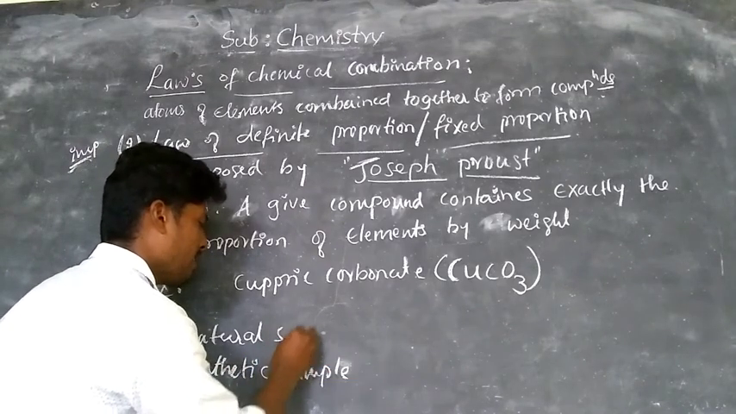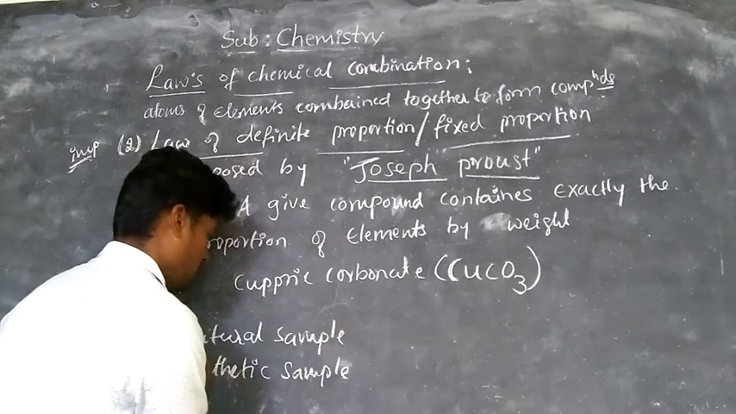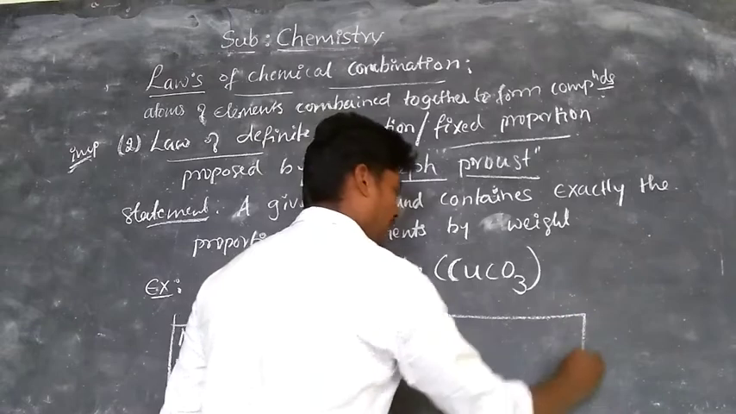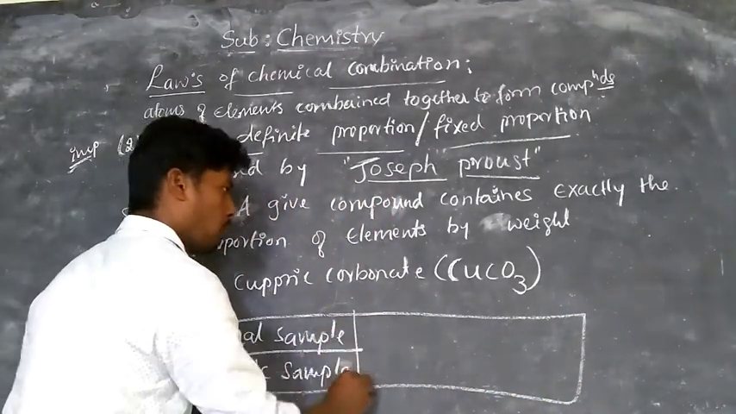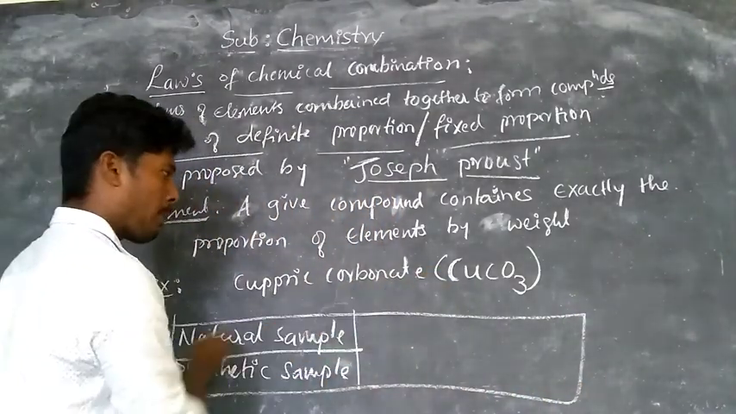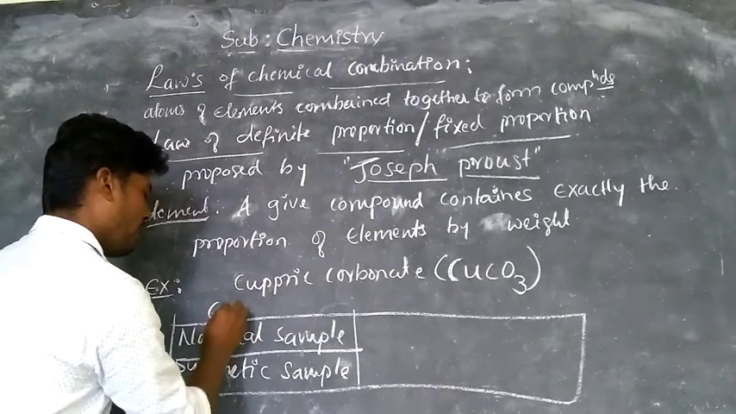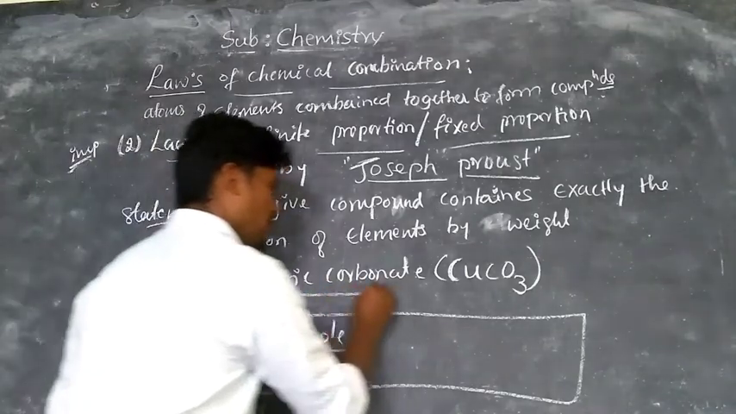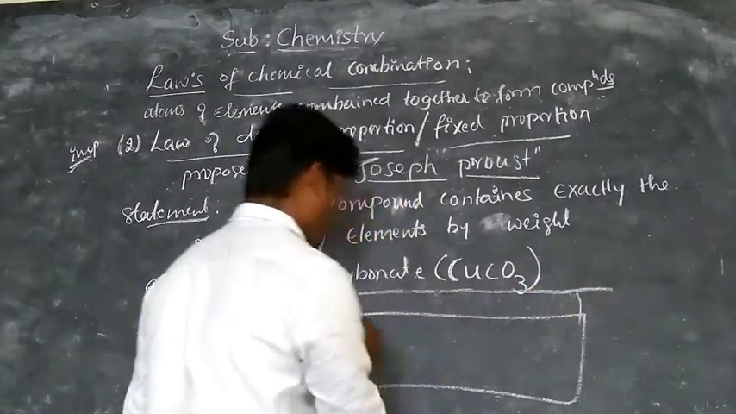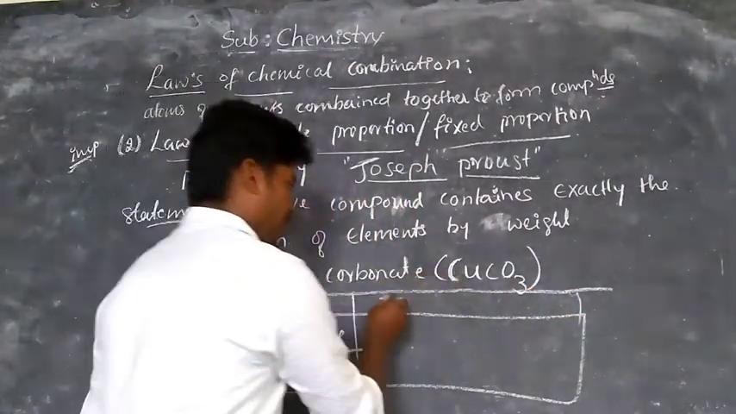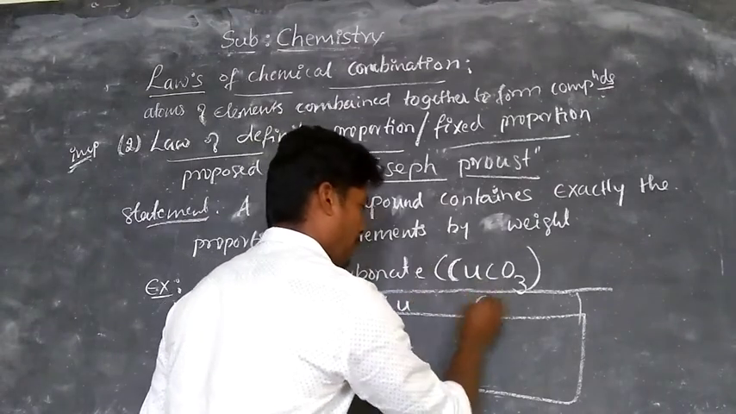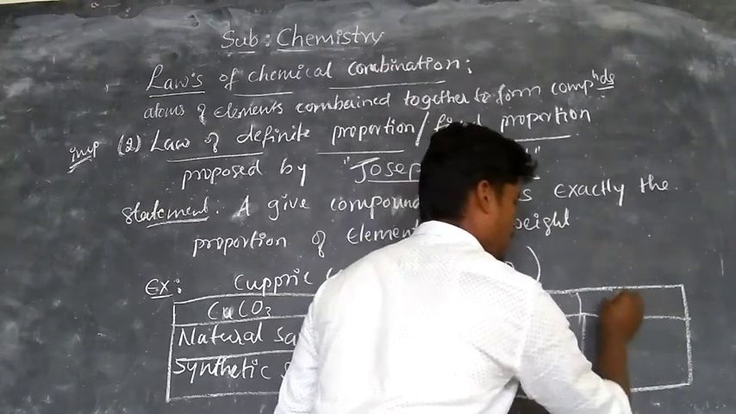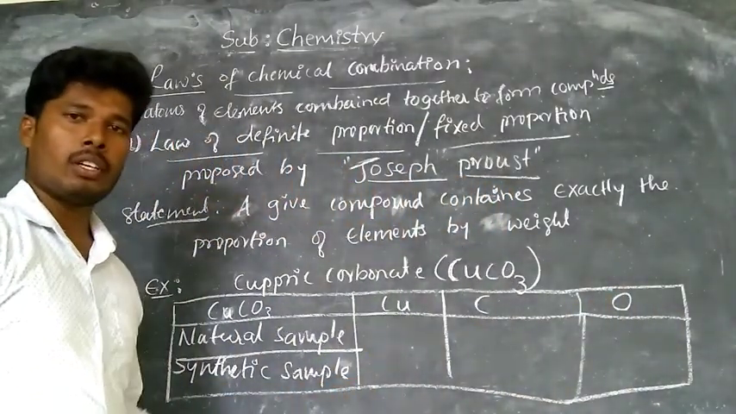Natural sample and synthetic sample. Now observe here there are 2 samples of cupric carbonate. Here we are taking cupric carbonate, CuCO3. This is the compound, and what are the elements present in this compound? One is copper, another is carbon, and the third one is oxygen. These are the 3 elements present in this cupric carbonate.